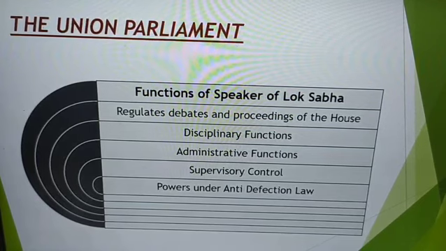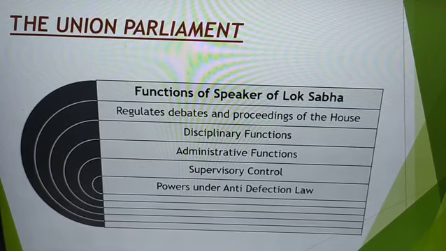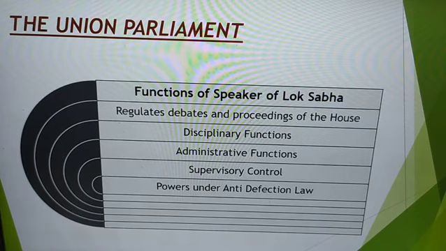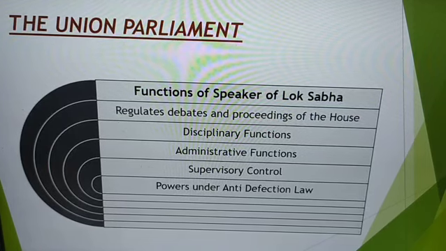Now, if any question arises whether a bill is a money bill or not, okay, so we all know that the money bill is introduced only in Lok Sabha. So who will decide whether a particular bill is a money bill or not if a confusion arises? So it's the Speaker who decides so, and his decision is taken as final.